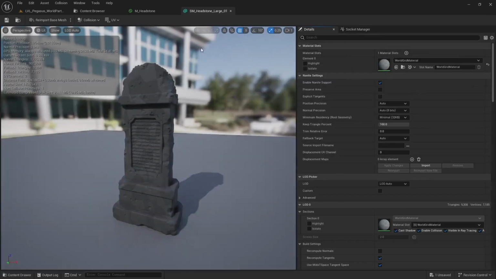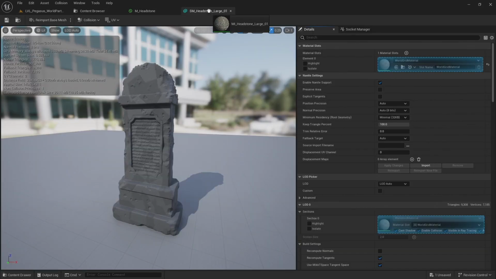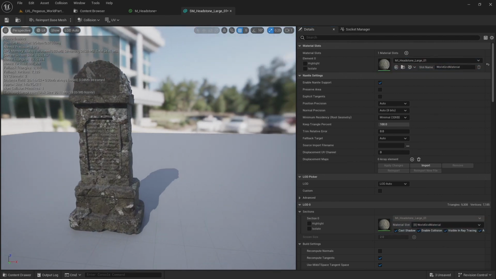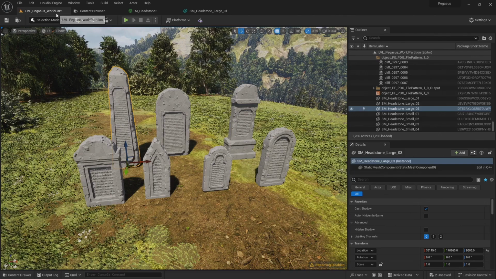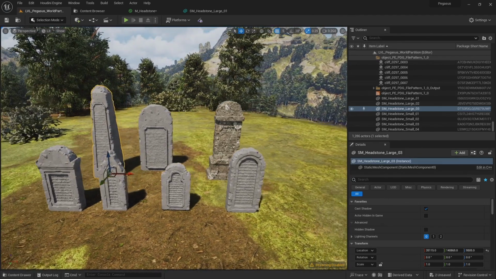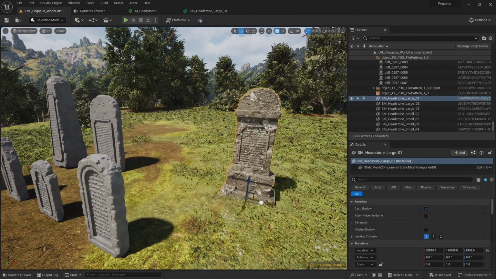And open up that static mesh and drag and drop that material instance onto my static mesh. Let's save that and take a look at it in the scene. So I now have this material on the headstone.